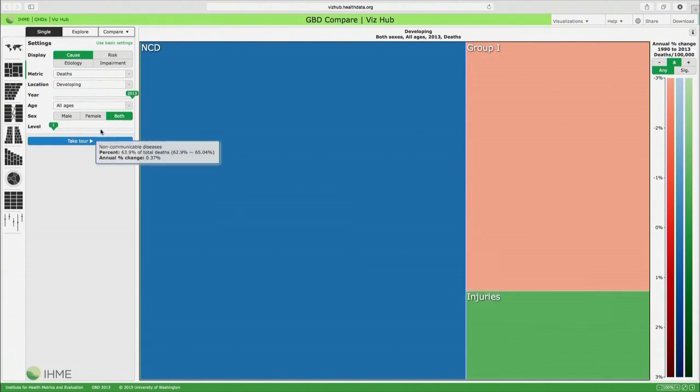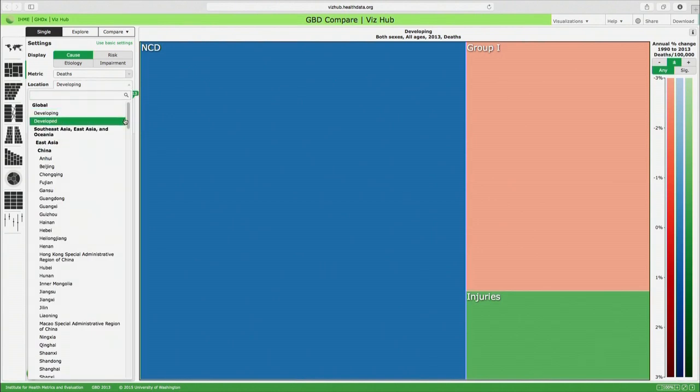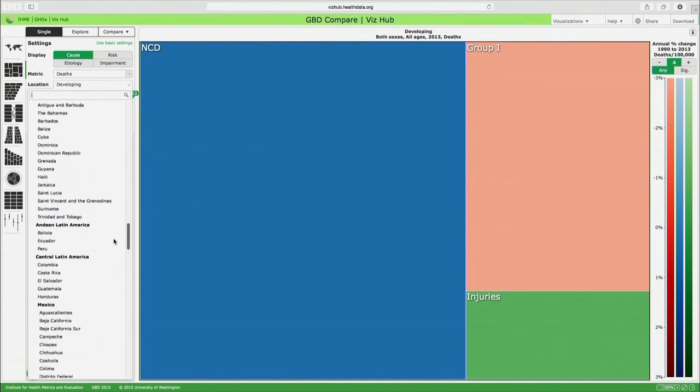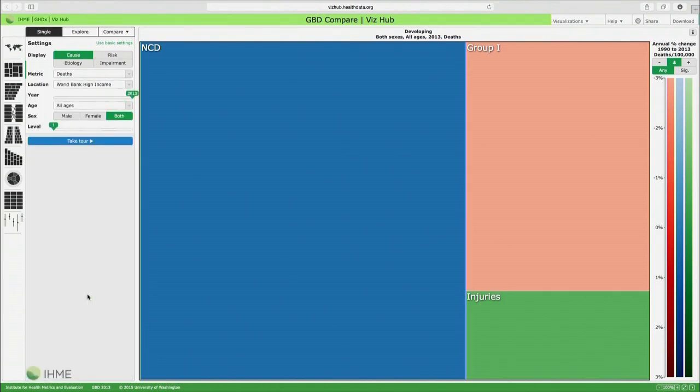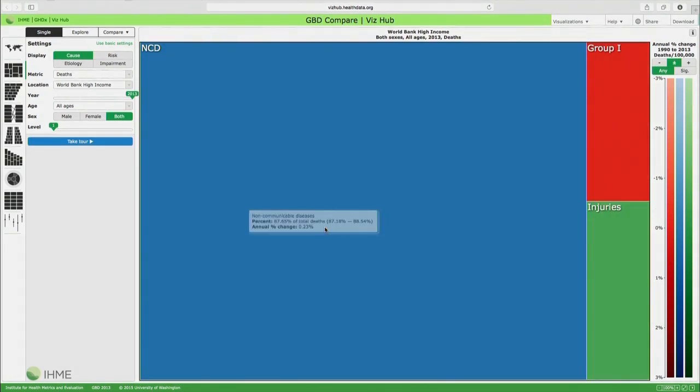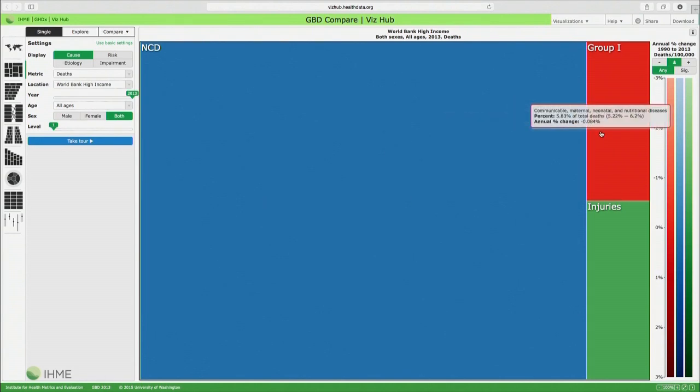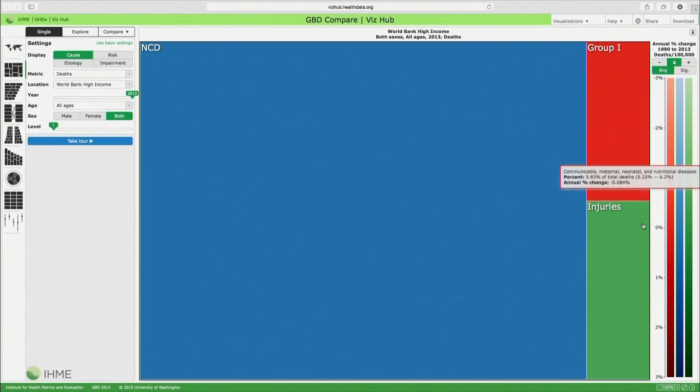When we shift this view now to looking at the higher income countries, what we'll see, as we would anticipate, is that the burden of deaths in high-income countries can be overwhelmingly attributed to non-communicable diseases. And here, in fact, about 88% of all of the deaths can be attributed to non-communicable diseases. The group 1 conditions cause only about 6% of deaths, and injuries about 7%.